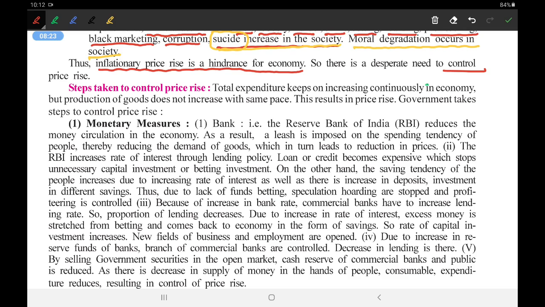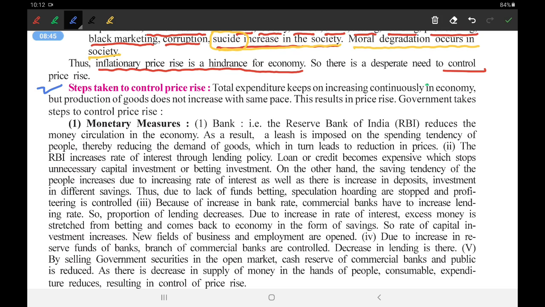Now we are going to see how we can control this price rise. We saw what the effects of it are. Now we are going to see how we can control the price rise. So, steps taken to control prices. What does the government do, and what steps has the government taken to control the price rise?